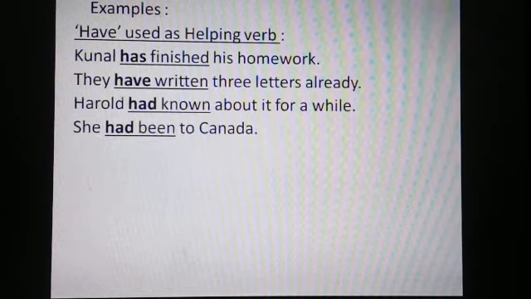She had been to Canada. She is the subject, had been is the verb phrase, to Canada is adverbial. Had been, had is the third form of have used as a helping verb, and been is the main verb in this sentence. Been is the third form of the primary verb be. Here in the sentence it is used as the main verb.